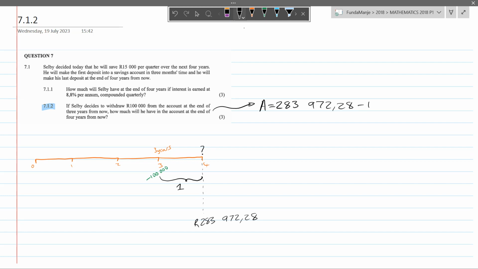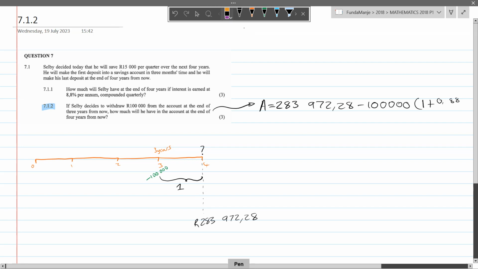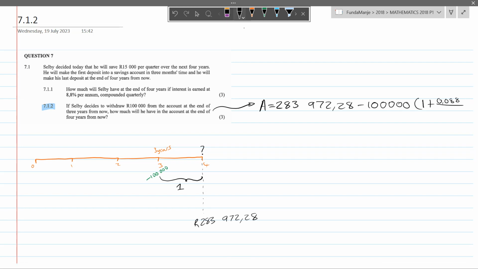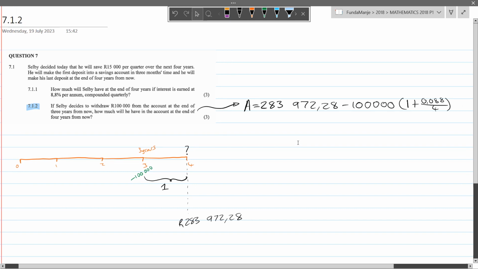And then we're going to subtract 100,000, but not only 100,000, the 100,000 including the interest that it would have earned, which is interest at the same rate, 0.088, which is 8.8% over 4, and in a space of 1 year it would have earned interest 4 times, because it's being compounded quarterly.